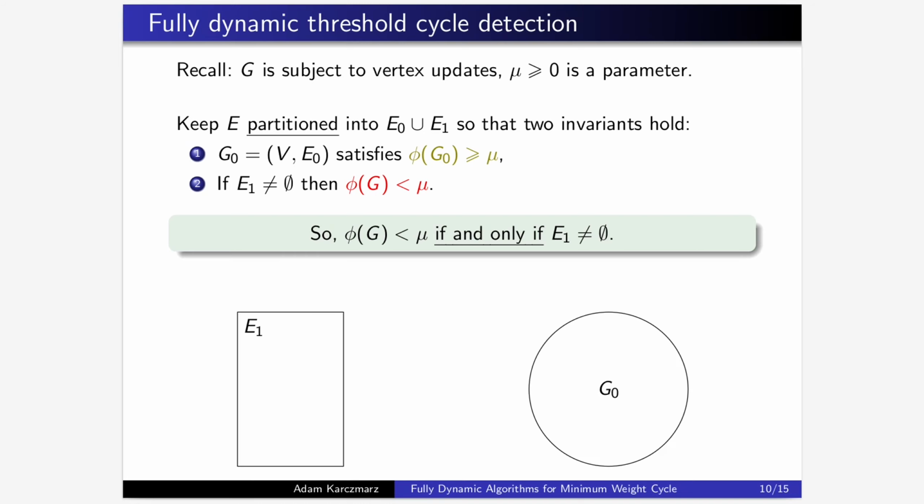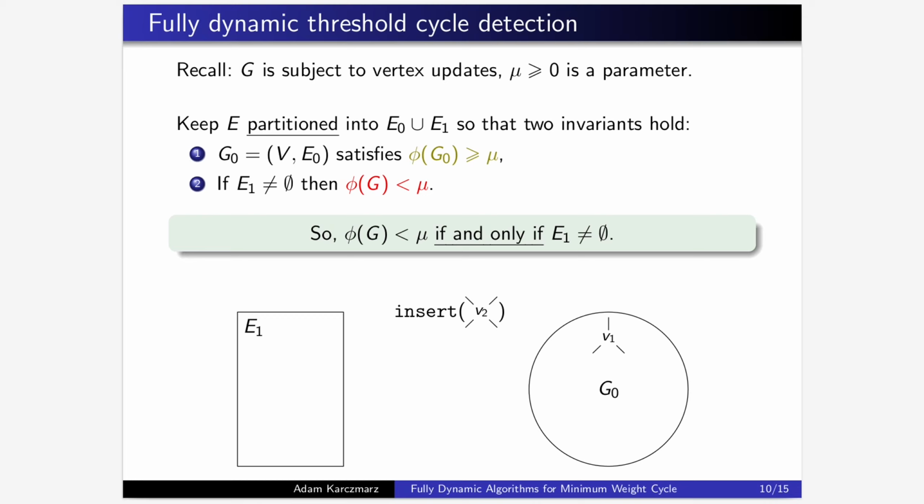Here's an example run of the algorithm. We start with an empty graph. Now, an insertion centered at v1 comes. Since E1 is empty, we test whether we can insert the new edges to G0. Well, of course we can, since G0 is empty and there are no cycles there. So v1 gets moved to G0.